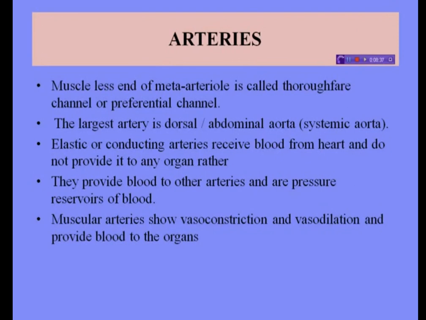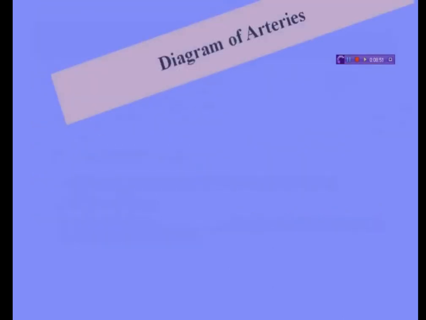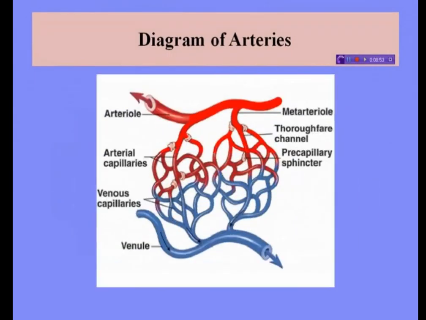So muscular arteries constrict when it requires constriction and dilate when it requires dilation. That's why muscular arteries show vasoconstriction, vasodilation and provide blood to the organs. Now see the diagram of arteries.